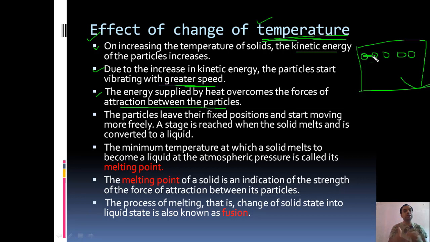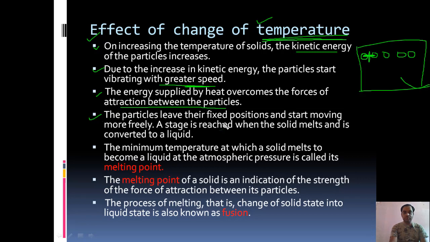But when the kinetic energy of the particles increases enough to break the bond between the particles, the entire matter converts itself into liquid state. Okay.